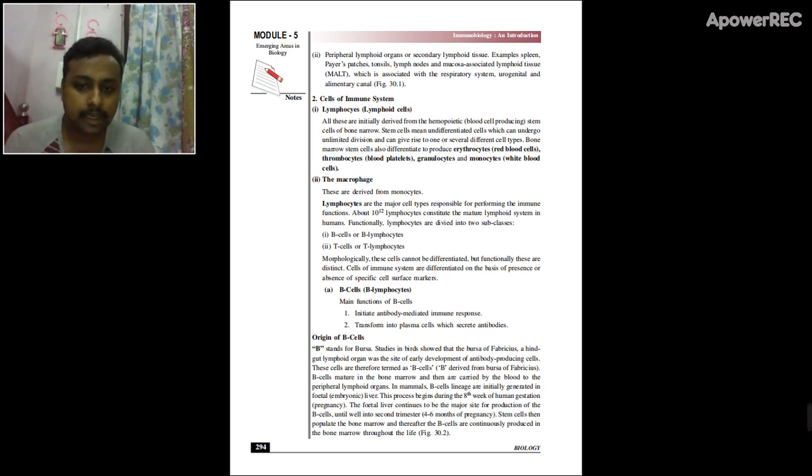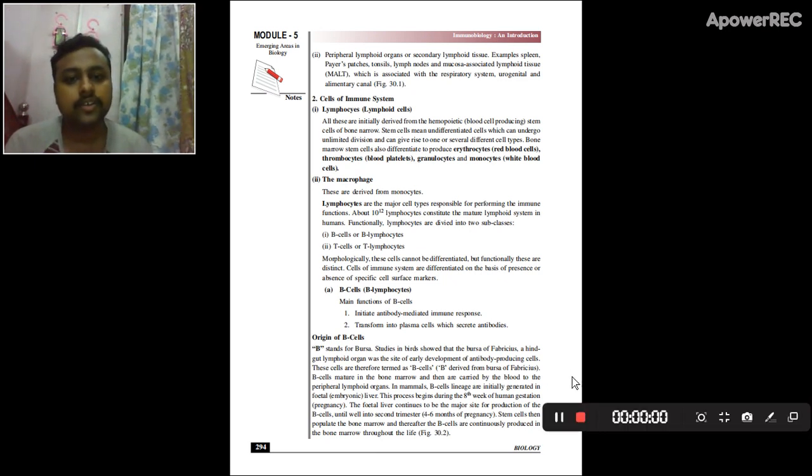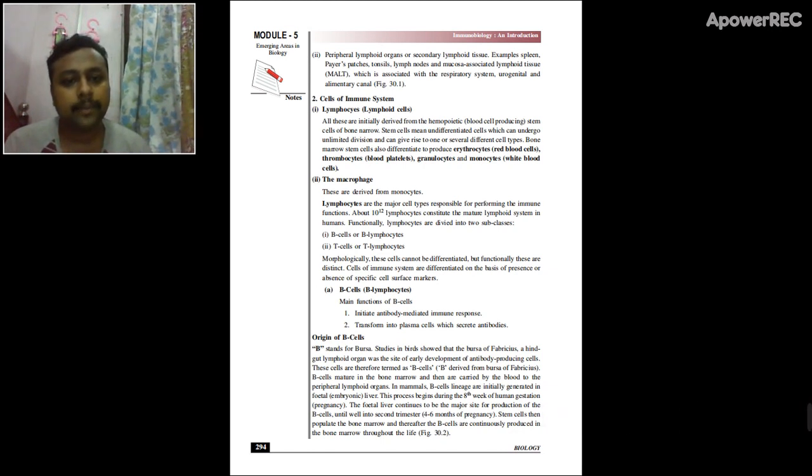Now we will go for the macrophages. Macrophages are heavy, large cells which phagocytose pathogens or substances which are harmful for us. For example, if there is a bacterium continuously roaming in the bloodstream, it will be identified by macrophages, and they will engulf it. They will phagocytose that bacterium and destroy it.